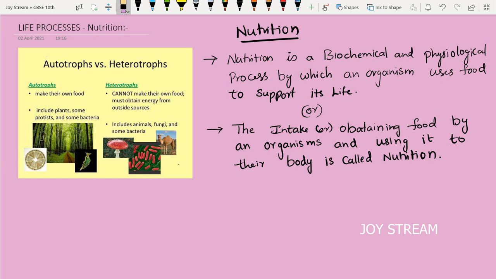So look at the definition here. Nutrition is a biochemical and physiological process by which an organism uses food to support its life. So does food directly give you energy? No. But there is a certain process where the taken food is converted into simpler forms which can be utilized by the body so that you get nutrition.